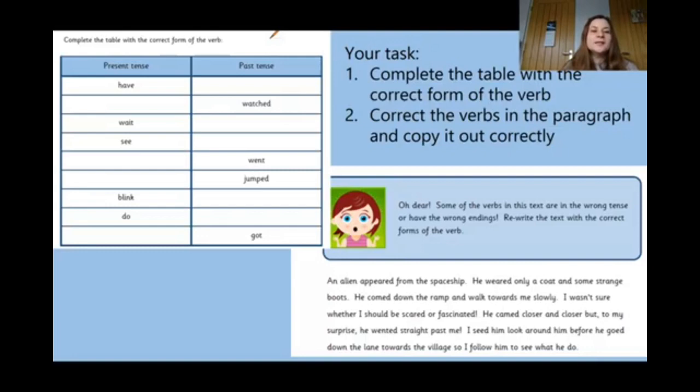And what is the past tense for have? It is had, we said it. Then we have watched. And what will be the present tense for watched? It will be watch. Okay. Then we have wait. And the past tense will be waited.